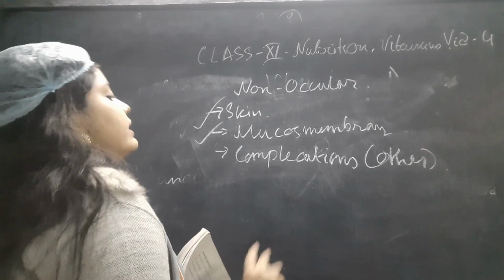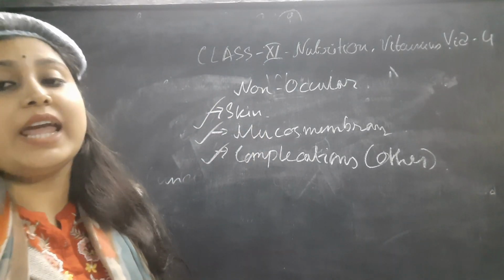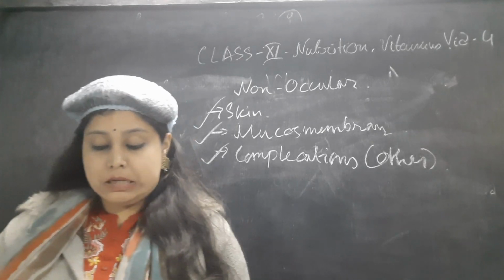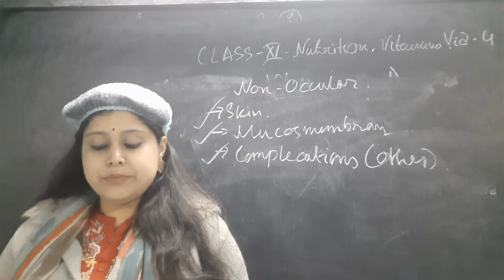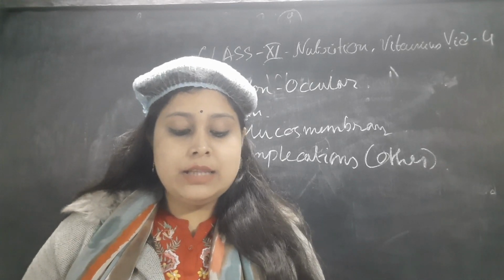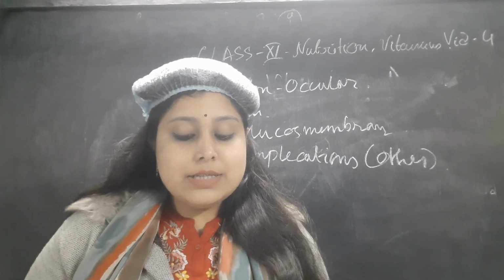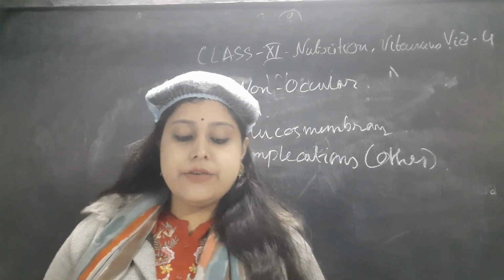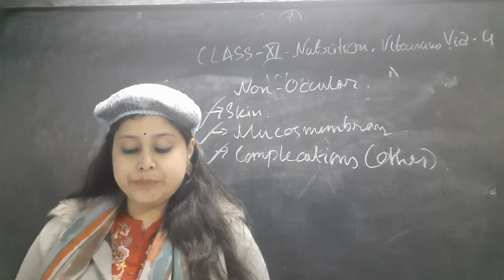Now the next point is the other complications, because vitamin A has many functions. The first is follicular hyperkeratosis. It occurs in the epithelial lining, where the skin becomes dry and very scaly, and the prominence of the hair follicles is felt when the hand is passed over the skin.